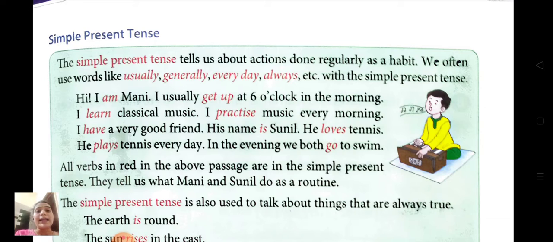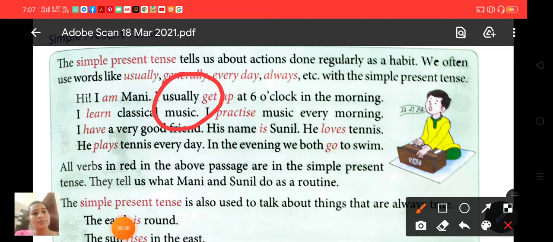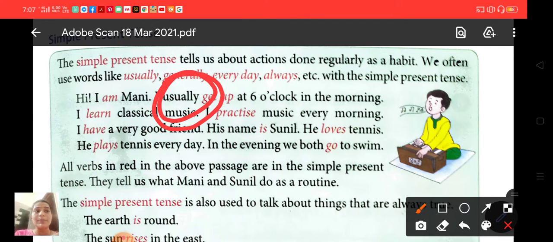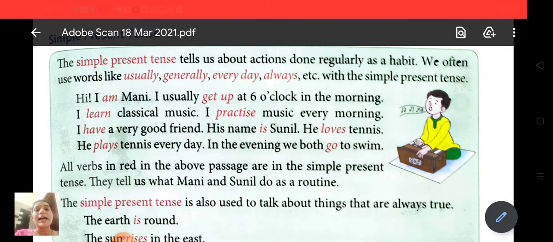Let's see. Hi, I am Mani. I usually get up at 6 o'clock in the morning. So you can see this word usually. Usually shows that this is a simple present tense sentence. Second, I learn classical music. I practice music every morning.